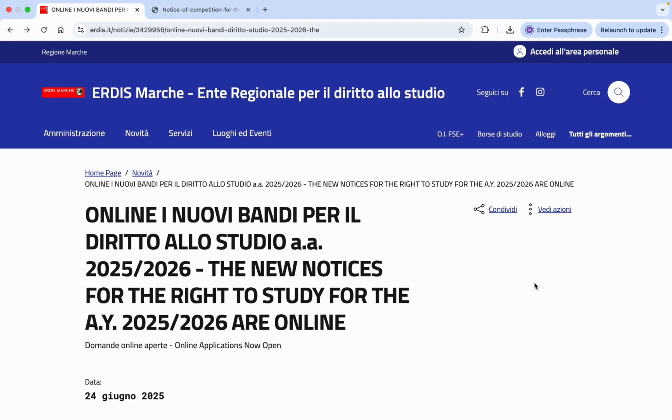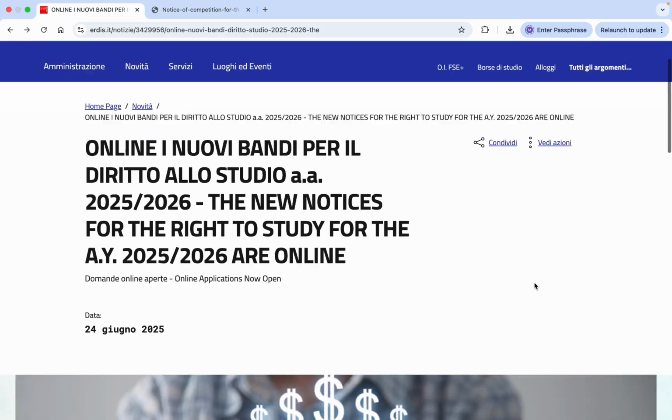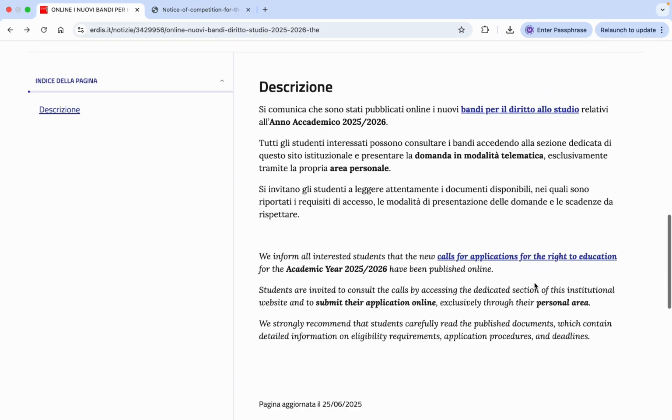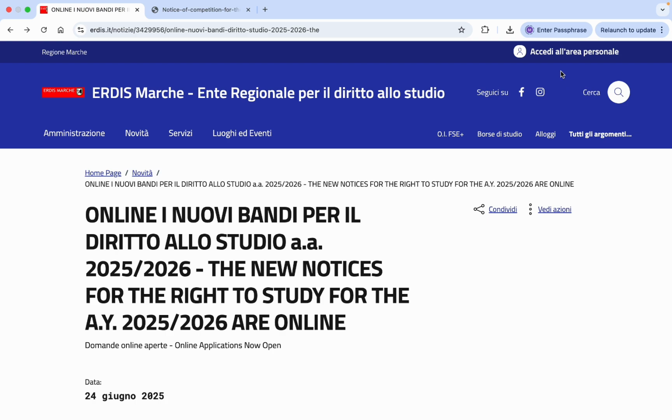So you are here at the home page of the regional scholarship platform. You will find this link in the video description. So we need to create an account. You need to go here, accedi all'area personale, that's in your personal area.